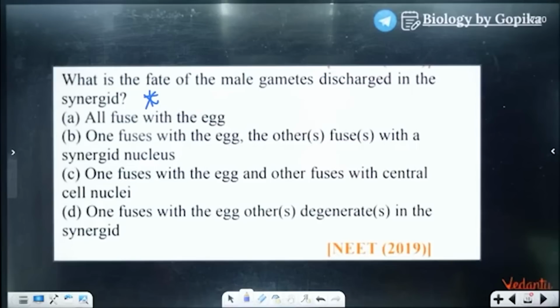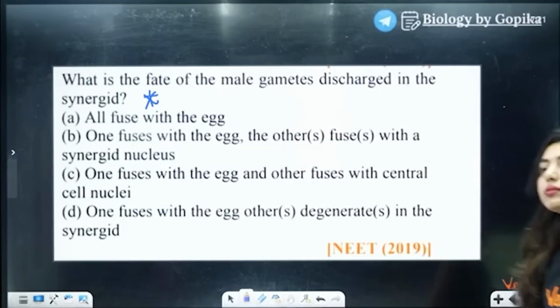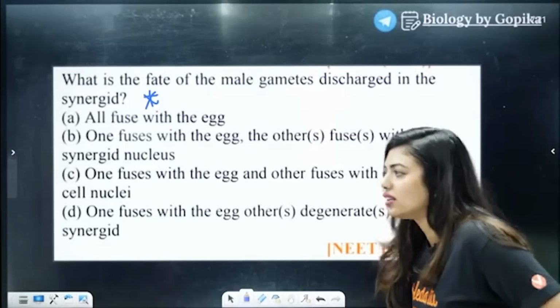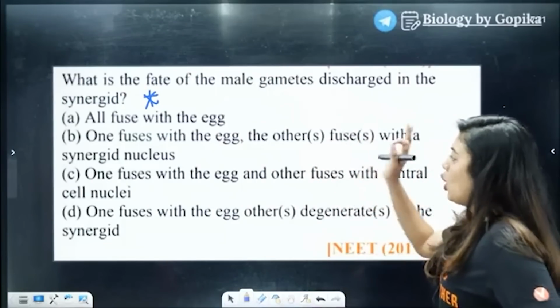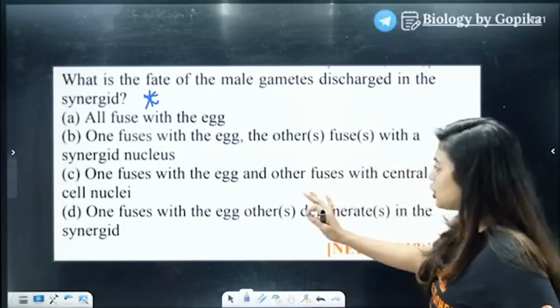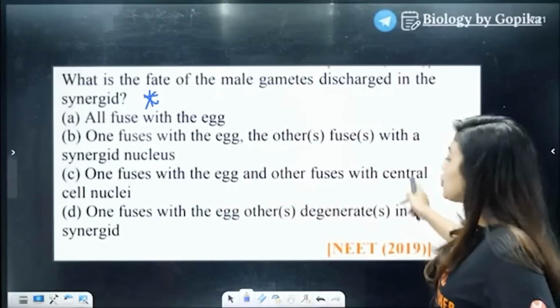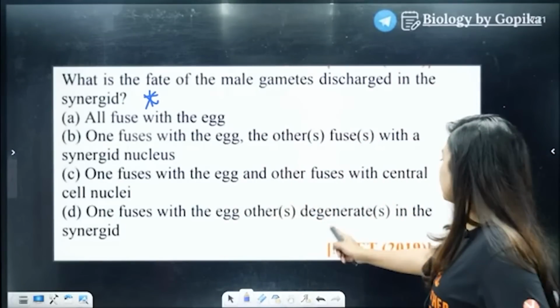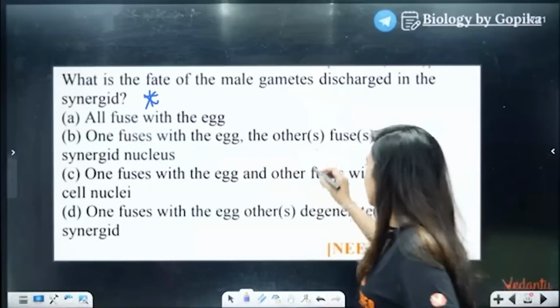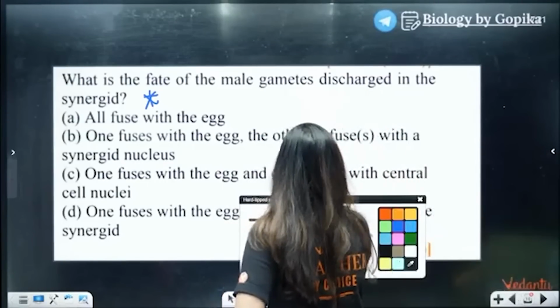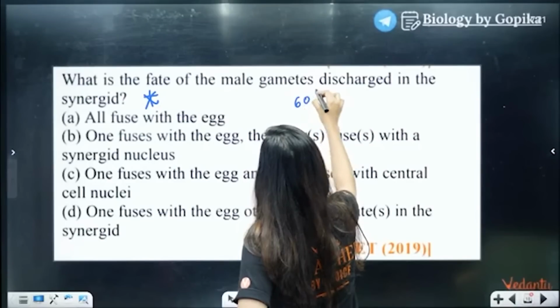Yes, students. What is option 3? Where is option 5? One fuses with the egg, the other fuses with the synergid nucleus. One fuses with the egg, the other fuses with the central cell nuclei. One fuses with the egg, the other degenerates in the synergids. What's the answer? See, 60%, 40%, all of you should know. Very good. Students, remember your 60%, right?